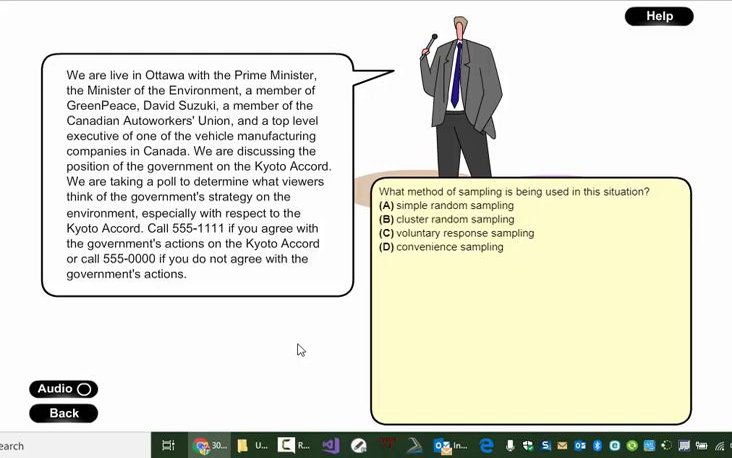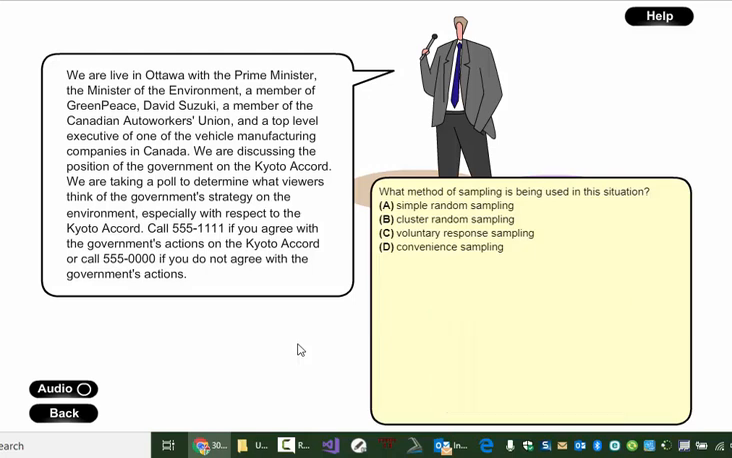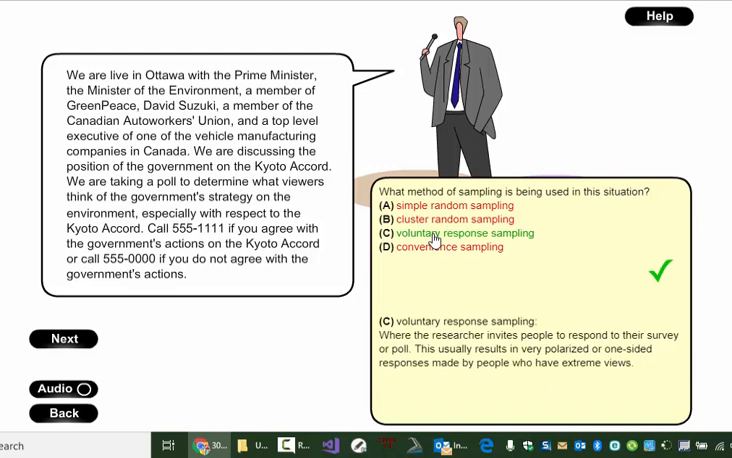I'm not going to read that whole thing. I'll give you a chance to do so and pause. And we're back. So what method of sampling is being used here? The key is call 555-1111 if you agree with the government's actions. And so it's a voluntary response sampling.